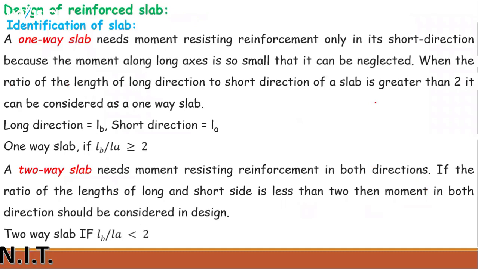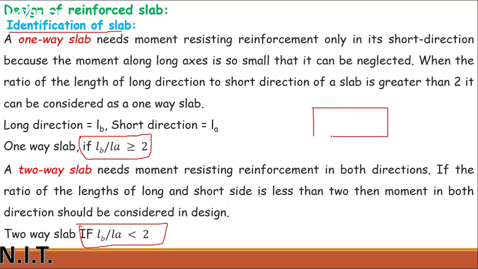Now, design of reinforced slab. How can we design the reinforced slab? First of all, you need to identify whether your slab is one-way or two-way. How can we identify it? There is only one thing available. If your LB to LA ratio is greater than or equal to 2, we can say that it's a one-way slab. If this LB to LA ratio is less than 2, then it is a two-way slab. What do LB and LA mean?